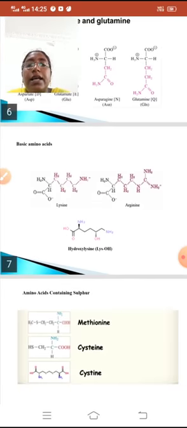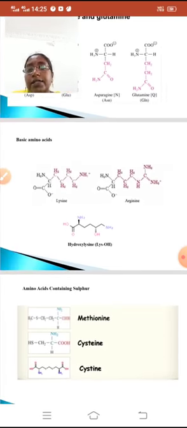Now we will see the basic amino acids. In basic amino acids, amino groups are more when compared with the carboxyl groups. That's why it is called the basic amino acids. Under these basic amino acids, we can see the examples of lysine, arginine, or histidine.